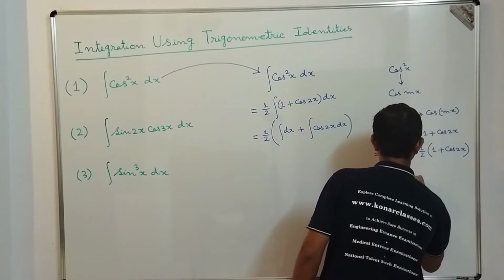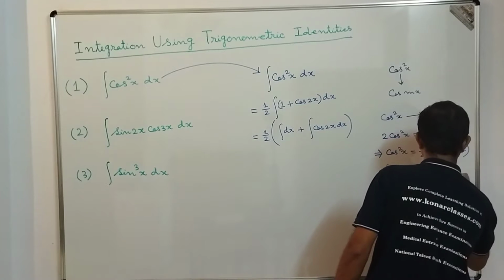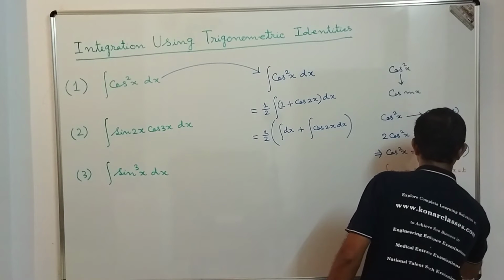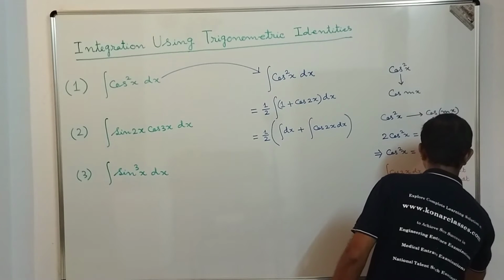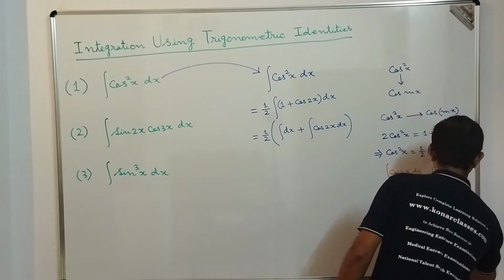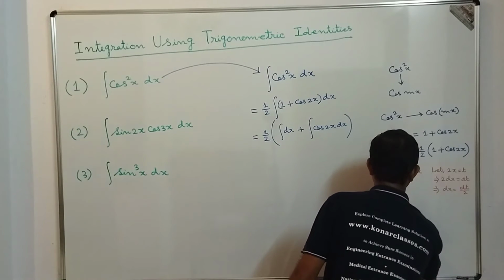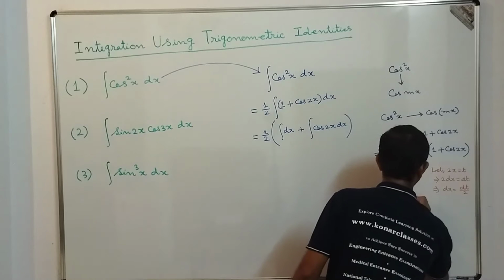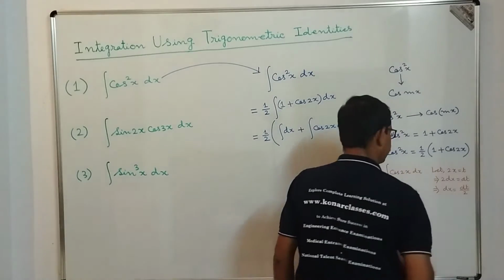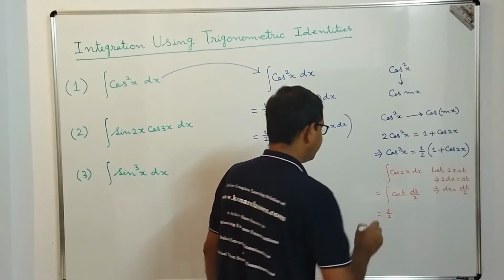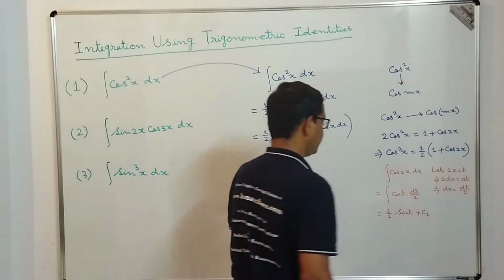So the integration of cos 2x dx. Okay, so let 2x equal to t. So this implies 2 dx is equal to dt. That implies dx is equal to dt by 2. So what we get here, because of this substitution, cos 2x becomes cos t, and dx becomes dt by 2. So that is equal to 1 by 2 integration of cos t dt. Integration of cos t dt is sin t. So we can write sin t plus an integrating constant c1.